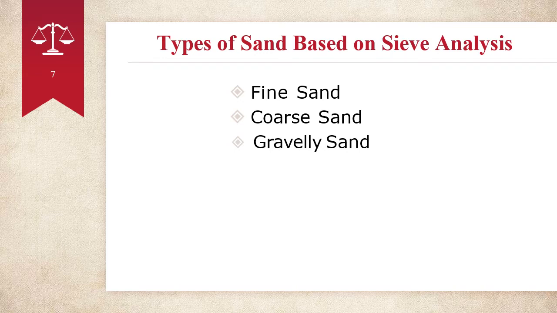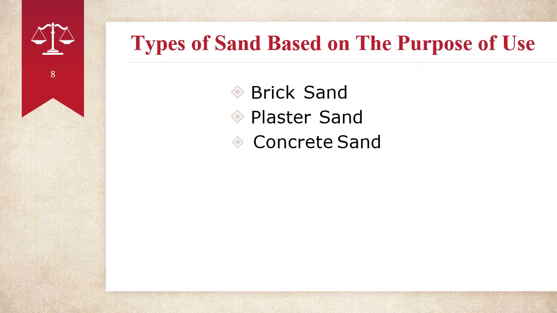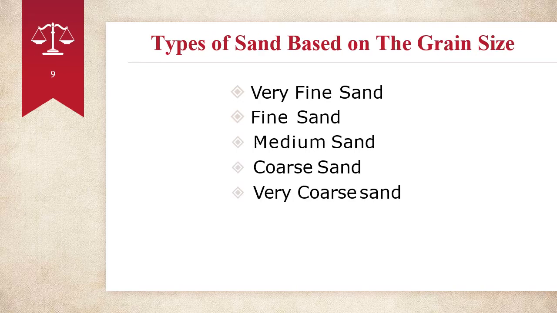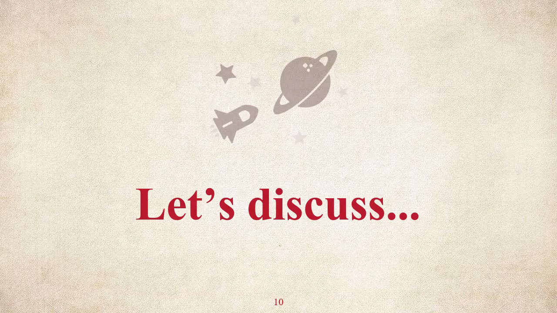And gravelly sand contains particles that are larger than both fine and coarse sand. Types of sand based on their purpose of use: brick sand, plaster sand, and the last one is concrete sand. Types of sand based on the grain size: very fine sand, medium sand, coarse sand, very coarse sand.